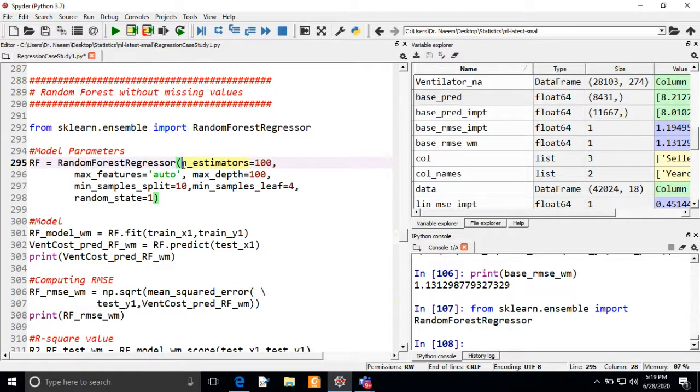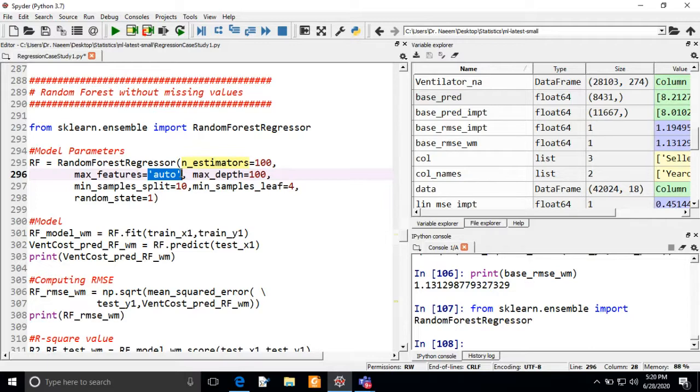The next input is max_features, which is the number of features the algorithm wants to consider to build the trees. We can have many options, and here we are keeping auto, which chooses automatically. Otherwise we can also give sqrt, which is the square root of the number of features. So each tree is built on different features, chosen automatically. That's why we have kept the auto keyword here.